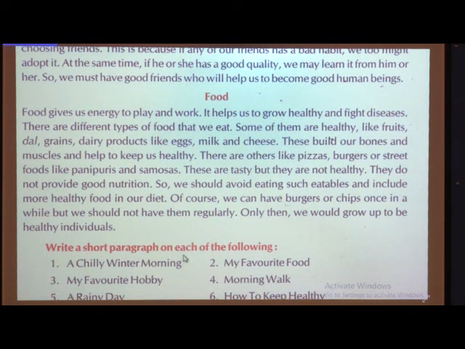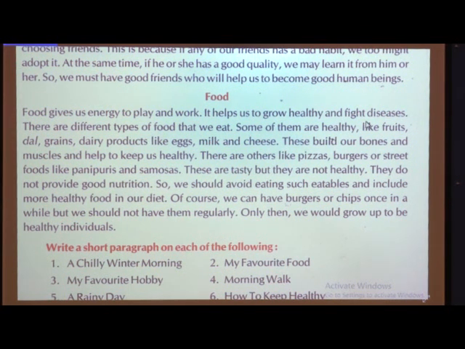From these two paragraphs, we have learnt a moral. First, we have learnt that good friends help us to become good human beings, and in the next paragraph on food, we have learned that we should eat healthy food so that we can be healthy and fight the diseases.